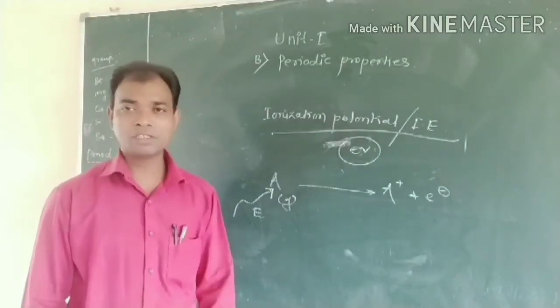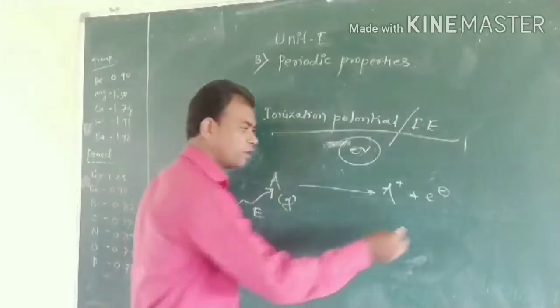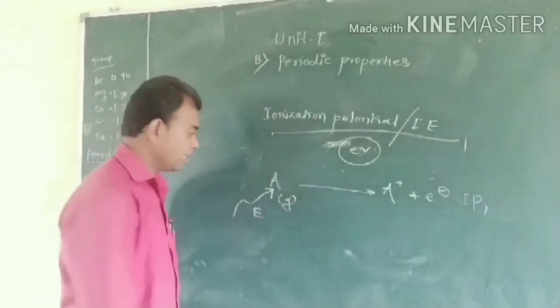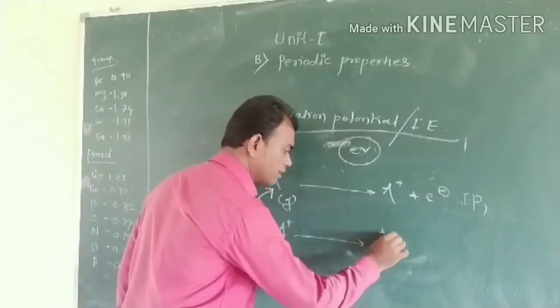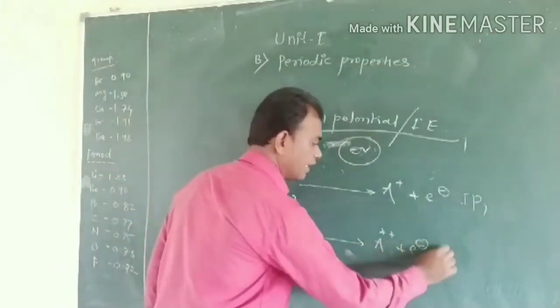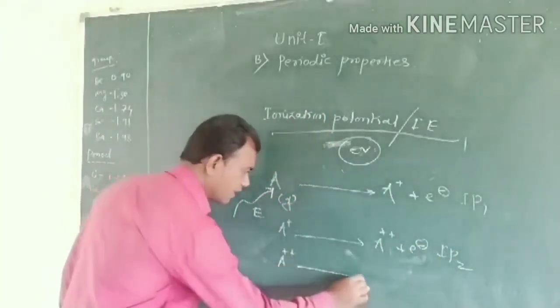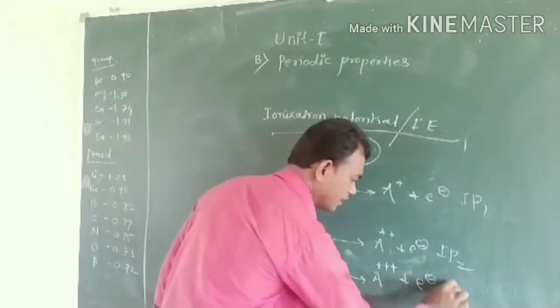The same situation is here, friends. If we remove one electron, it is called IP1. If we remove the second electron, it is called IP2. If we remove the third electron, it is called IP3.